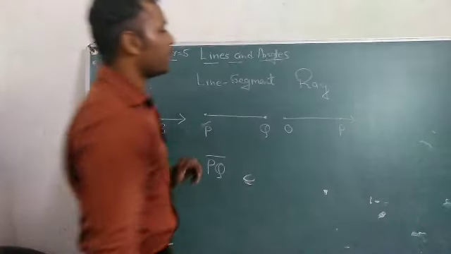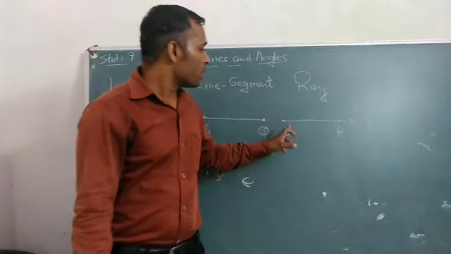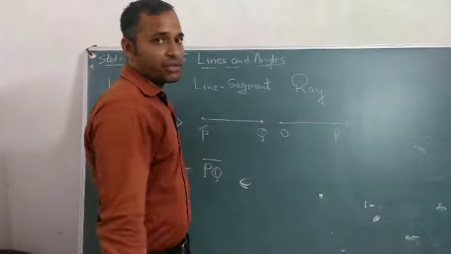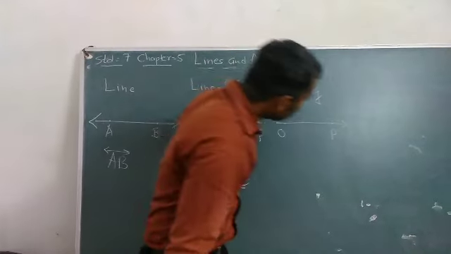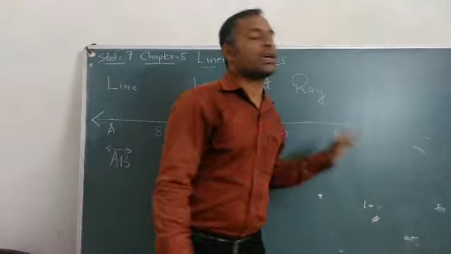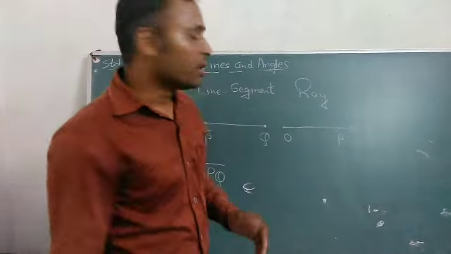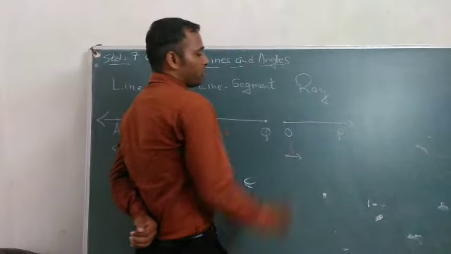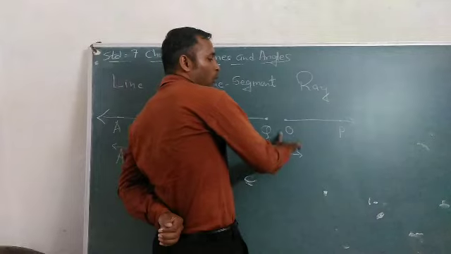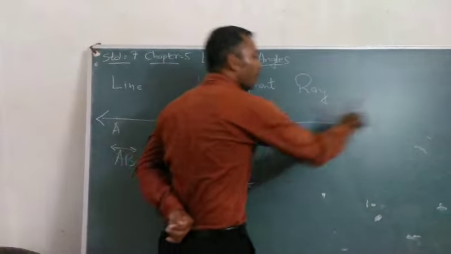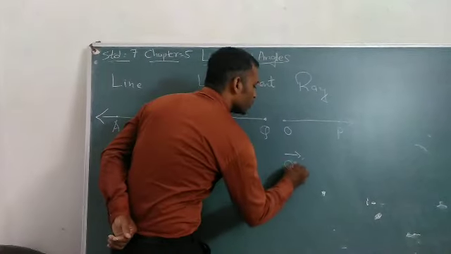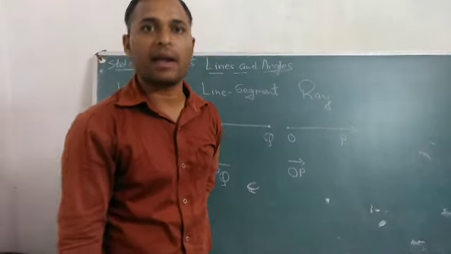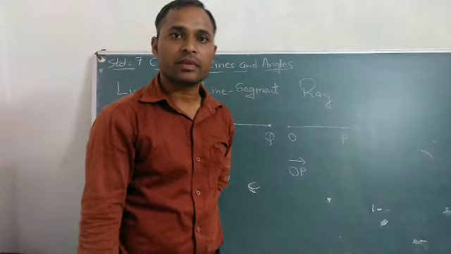This is your ray. Point O will not move this way, but in this direction it is infinite. And it is denoted by where it moves, O to P, so denoted by ray OP. Clear?